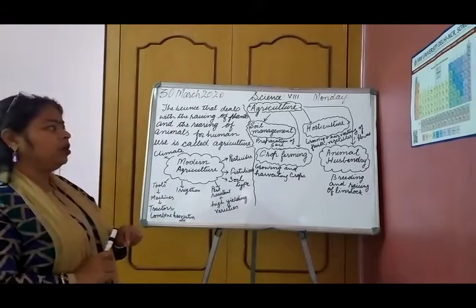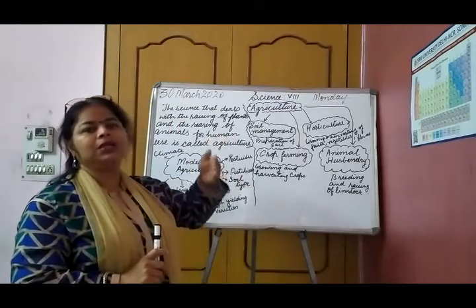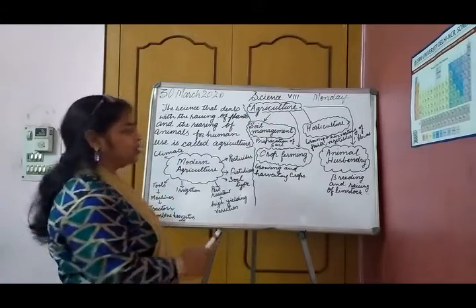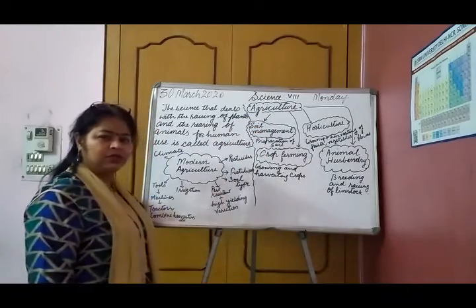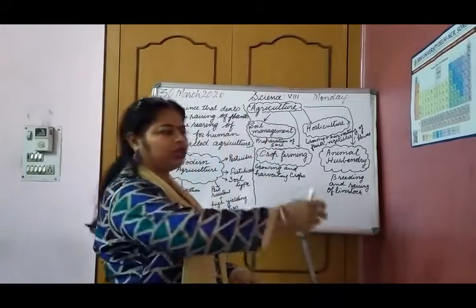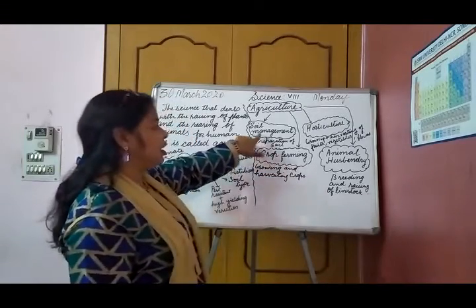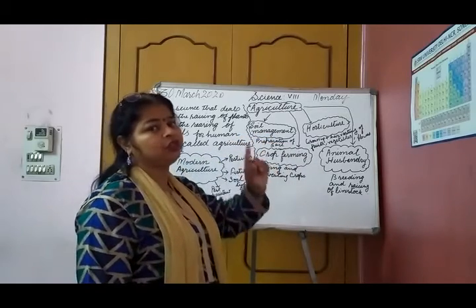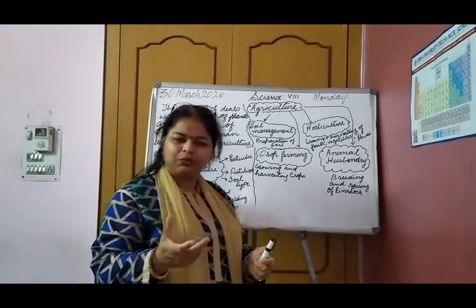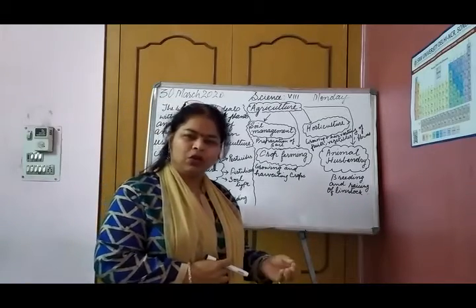Now, if I say agriculture, what all things will come to our mind? Agriculture deals with various aspects. The first is soil management. What is soil management? Is it that there is soil, we go and throw seeds and start growing crops? No, soil management is preparation of soil. What is preparation of soil? It is removing the unwanted things from the piece of land in which we want to grow one type of plants, called crops.